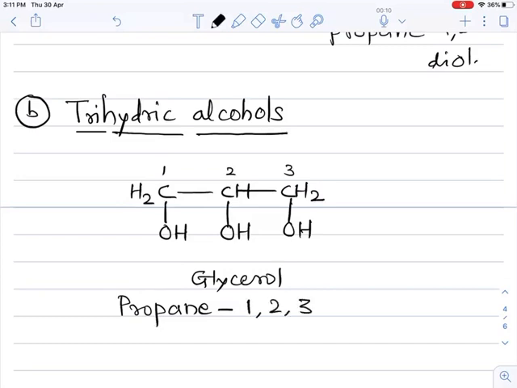So 1, 2, 3, and for 3 the prefix tri is used before the suffix OL. So its IUPAC name is propane-1,2,3-triol. Okay. Many examples are there, but we are taking only those important in our syllabus. So this is the trihydric alcohol.